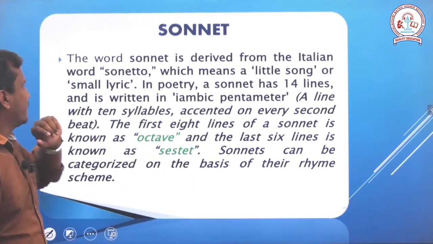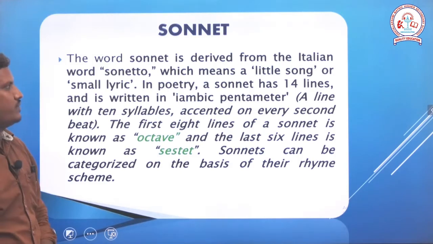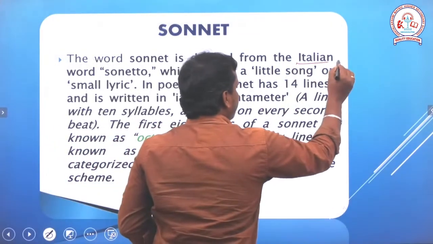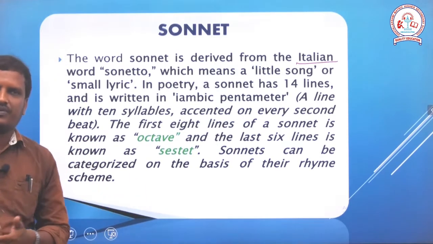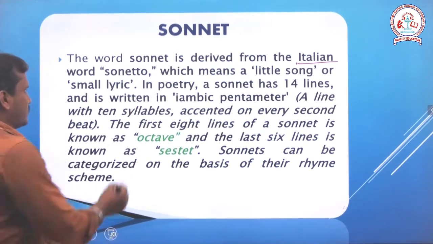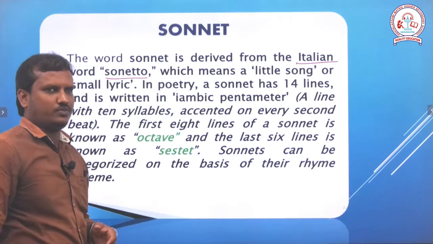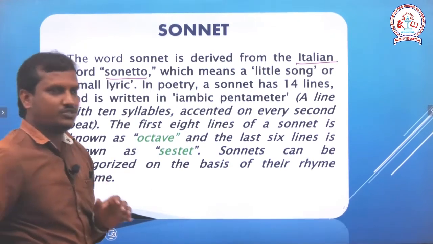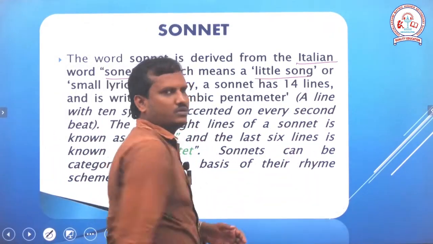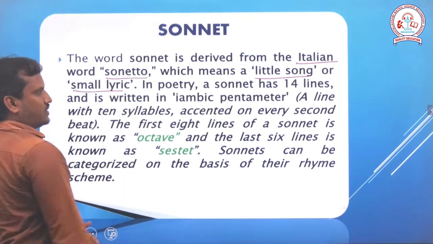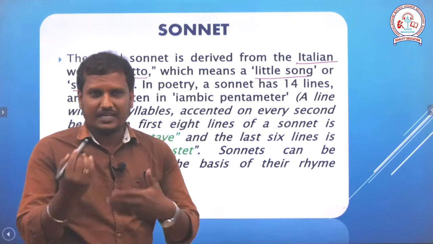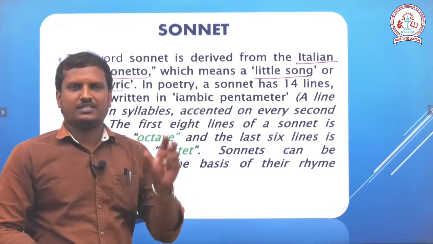So, look at this. The word sonnet is an English word. It has been derived from the Italian word sonetto, which means a little song. So, sonnet means little song or a small lyric. As I told you earlier, the sonnet has 14 lines.